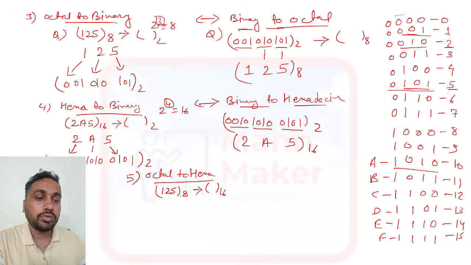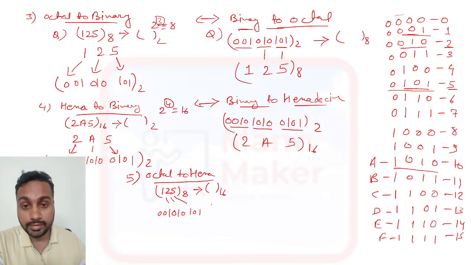So first you need to convert this into binary form. For binary form, we will make 3 pairs: 101, 010, and 001. Okay, now for hexadecimal representation, we got the binary form.